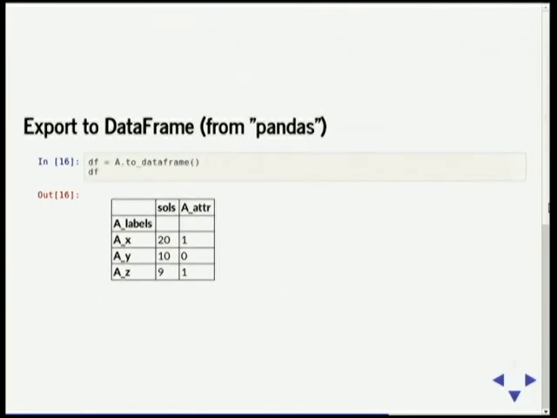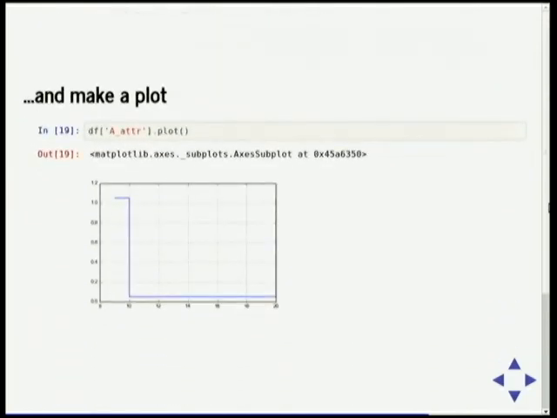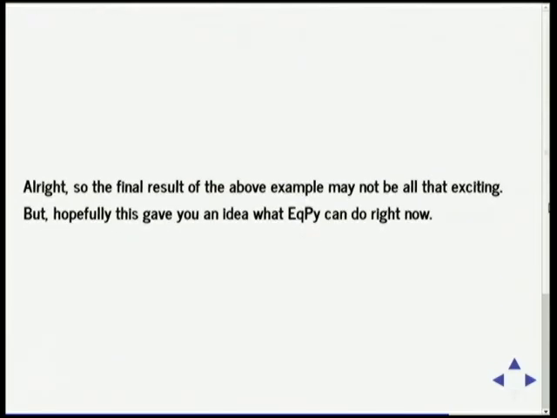Great. Now let's use it, export to a frame. There's the x, y, z. Solutions, attributes. And it's pandas. We can mess with things. So let's sort this by solutions. Let's say it's time or something. And we make a plot. Now, this was whipped up, so the plot's not too interesting, but proof of concept, it's handy, I think.